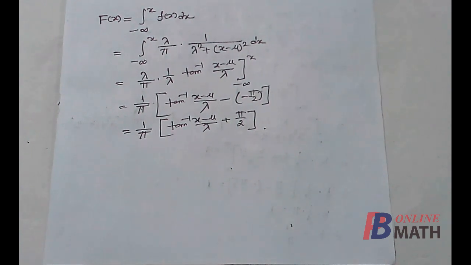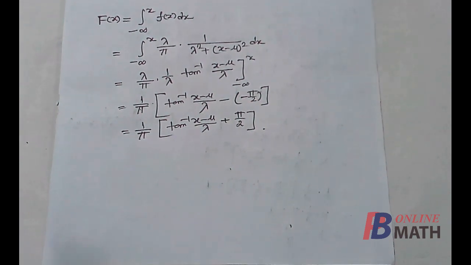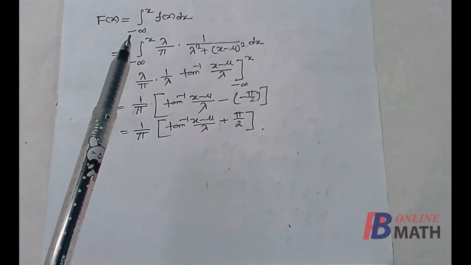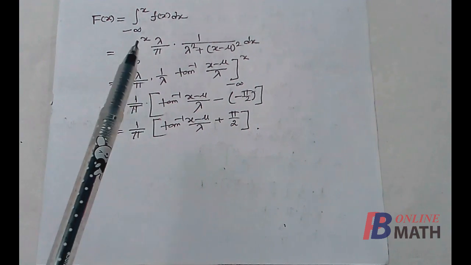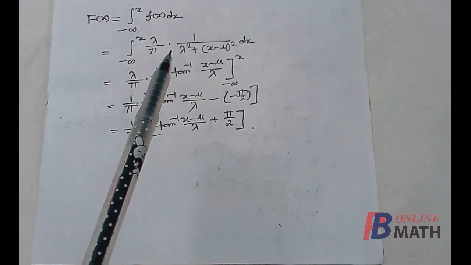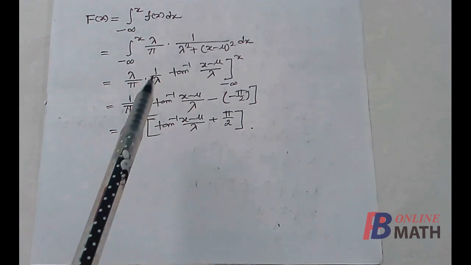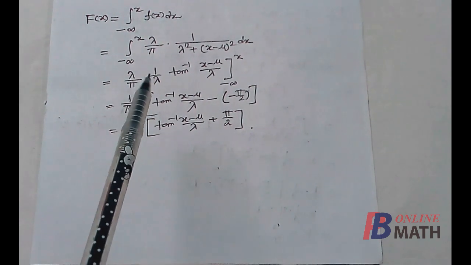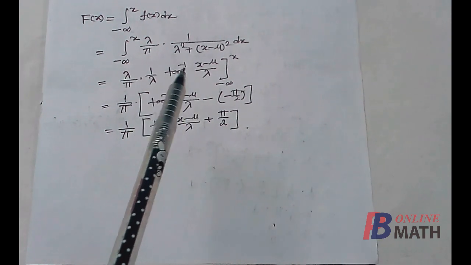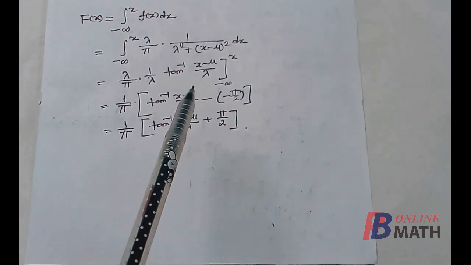Next we have to find the capital F(x), the distribution function. We know that this is the formula of capital F(x). Capital F(x) is equal to the integration of f(x) from minus infinity up to x. Now replacing the value of f(x), lambda by pi is a constant, so we can take this outside the integration. The integration of the remaining terms is equal to tan inverse of (x minus mu) by lambda.